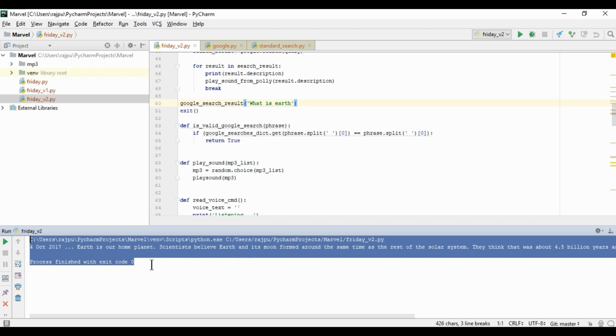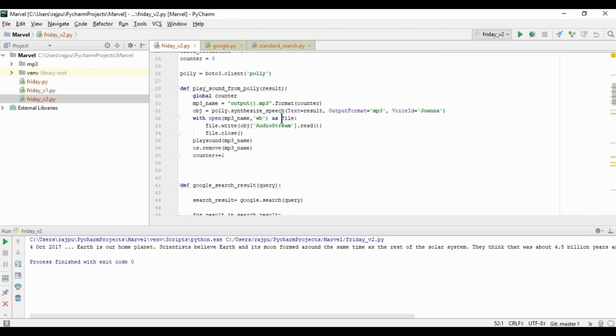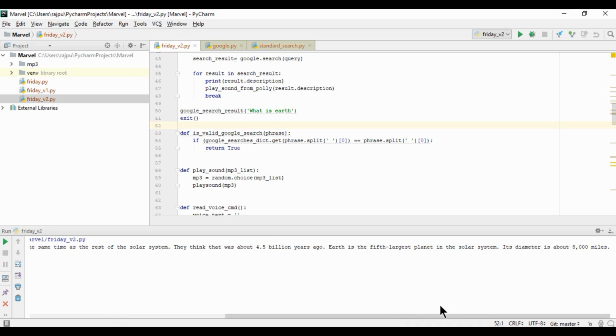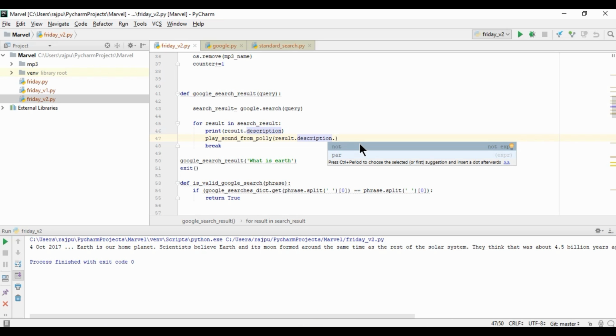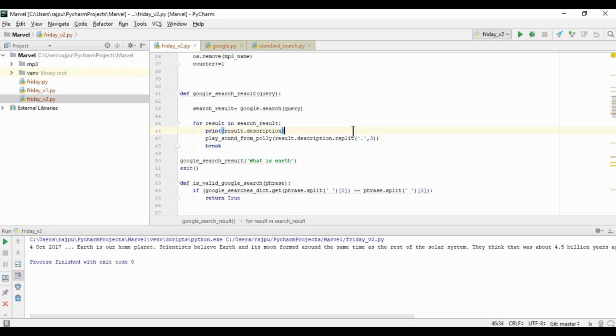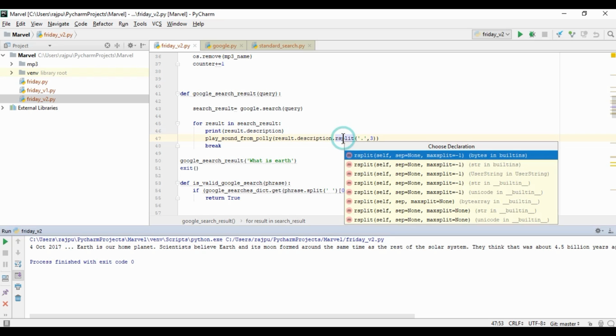So here we don't have any error. So now, as this text is very long, cut it short. So here we will use split, and even not this split, we will use rsplit. What is rsplit? I'll show you. Dot, and here we need to pass, we will pass 3. Okay, so why 3? I'll show you.